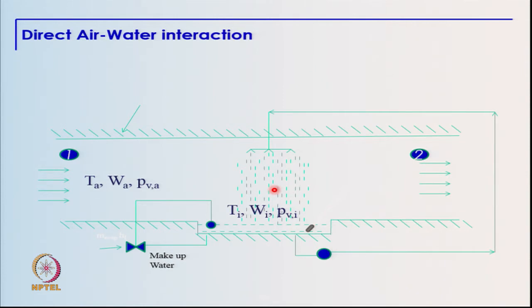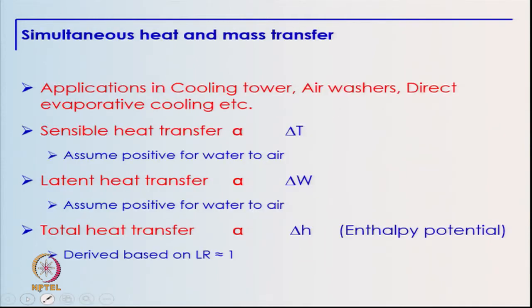So, for this process, this direct air water interaction, we have the sensible heat transfer and we also have the latent heat transfer. The sensible heat transfer between air and water is governed by the temperature difference between the two streams. For the purpose of analysis, let us assume that sensible heat transfer is positive when the temperature of water is higher than air.